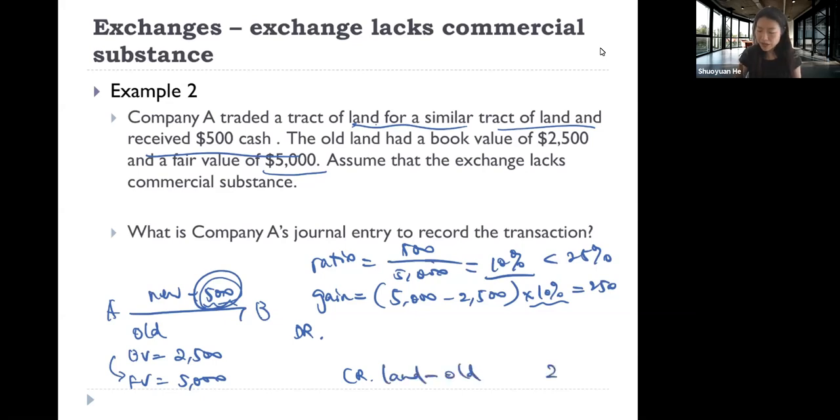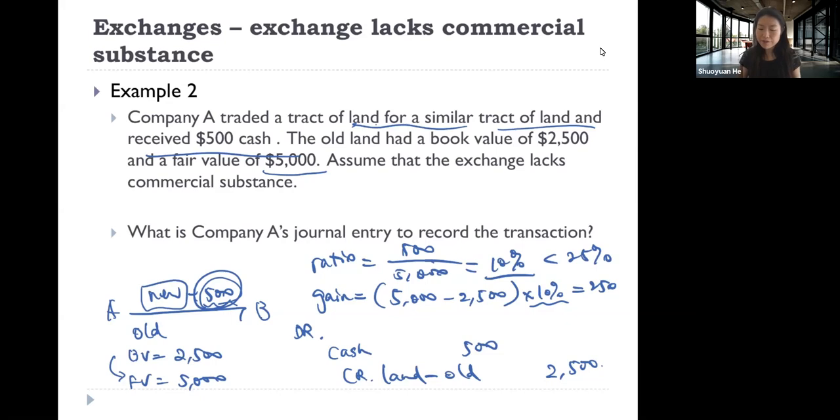The book value is 2,500. The firm also received cash of 500. The next thing we write out is the cost of the new land, which is actually something we put on there to balance this journal entry.